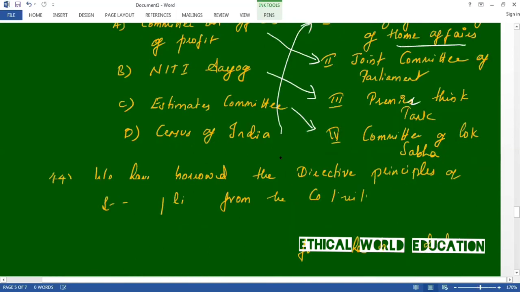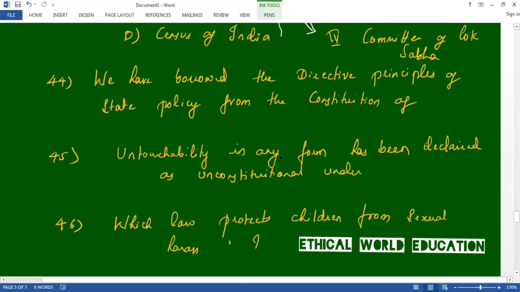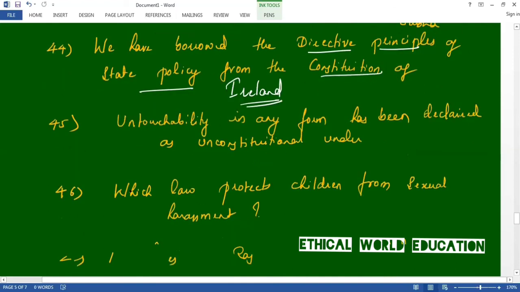Let us move on to the 44th question. We have borrowed DPSP, that is Directive Principles of State Policy, in the Constitution of India. From which country? We have borrowed DPSP from Ireland. This is very important. Next one, 45th question, from Polity.